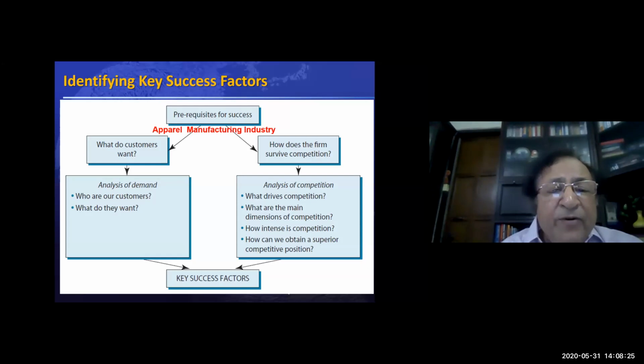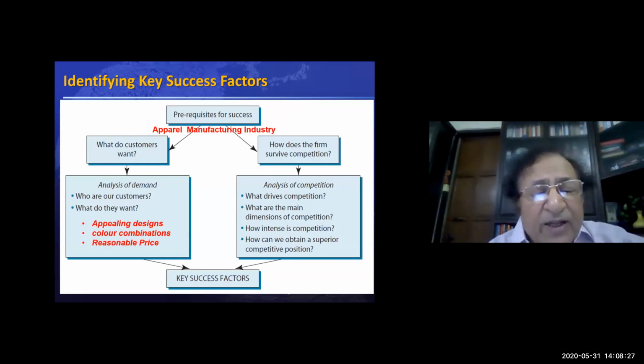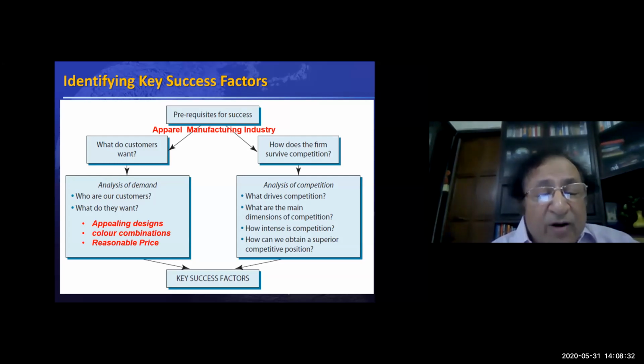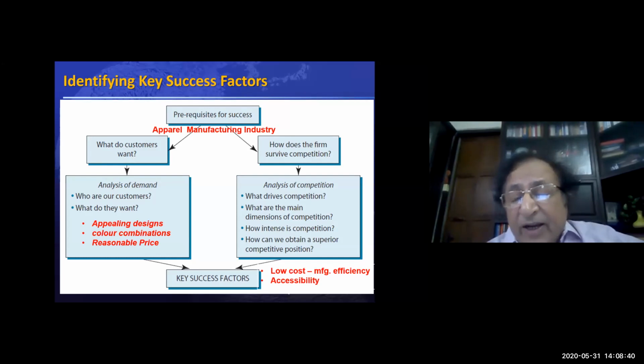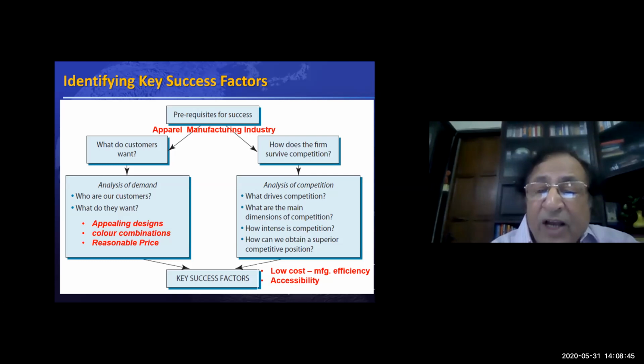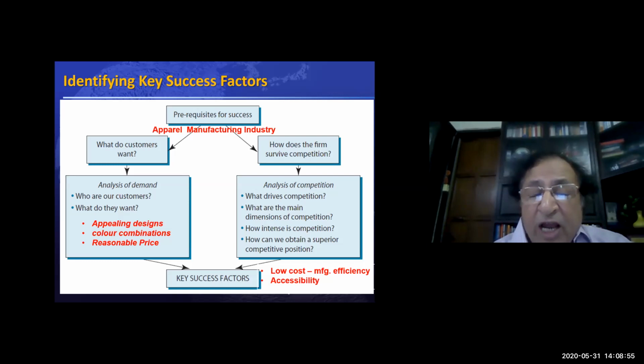and all that. So what the customer wants is appealing designs of the dress, the color combination, and a reasonable price. These are the requirements of the customers, and ultimately this gives you the key success factor. It means you will compete with the competitors by producing low cost, good designs, and it should be accessible to wherever the customers are. So these are success factors.